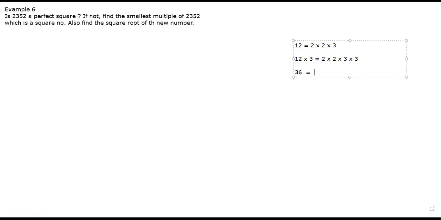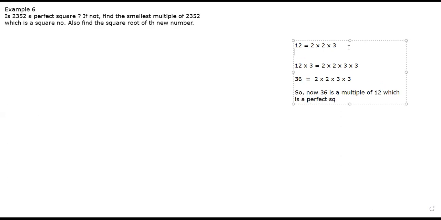Means when we multiply something to a number, then the new number becomes a multiple of the previous number. Yes or no? Correct? So now can I say, 36 is a multiple of 12, which is a perfect square. Yes or no, children?